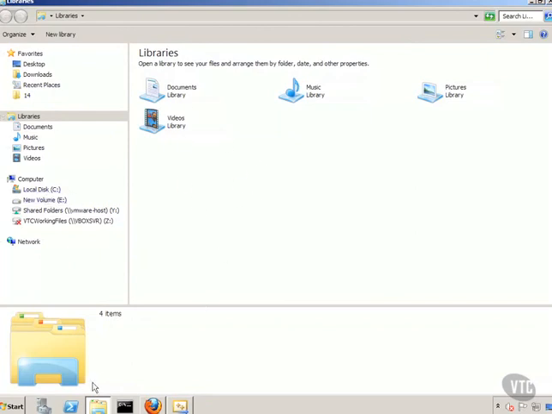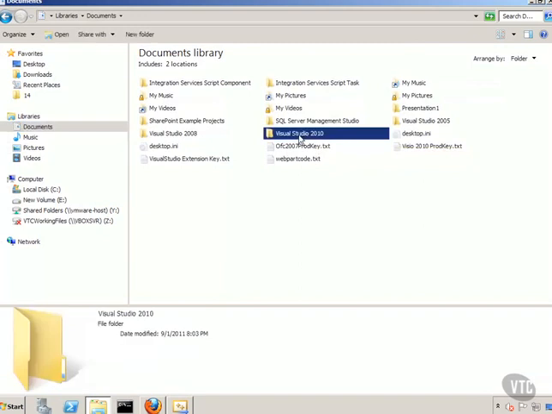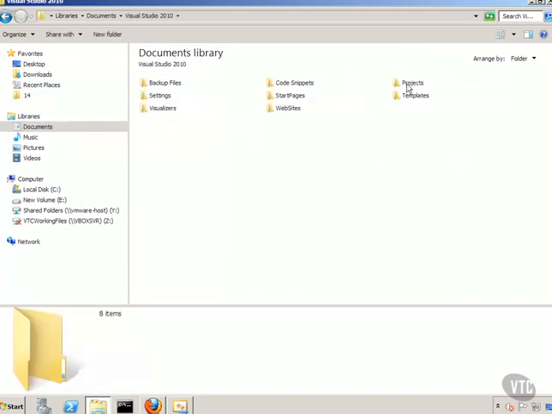But if you open it off of the taskbar, the start bar down here in Windows 7, you can see the libraries folder. Then if I go into documents, I will actually be able to see Visual Studio 2010. If I go into that, you will see projects. Any projects that you've built in Visual Studio will be in here. I cleared mine out so as not to confuse you.